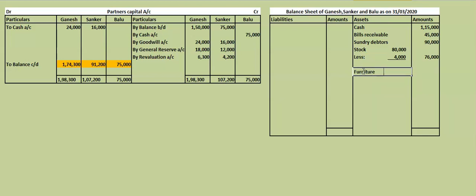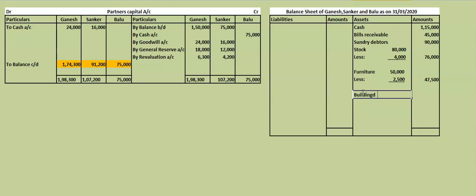Furniture also has a decrease. The value of furniture is 50,000. From that how much have we subtracted? Here also 5%. That is 2,500 you have to subtract. So if you subtract 2,500 from 50,000, how much will you get? 47,500. All these entries you can check in the revaluation account.